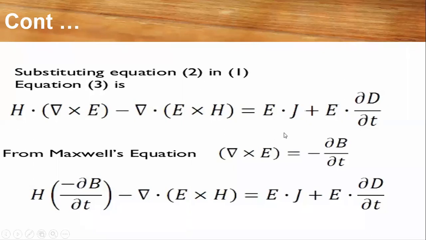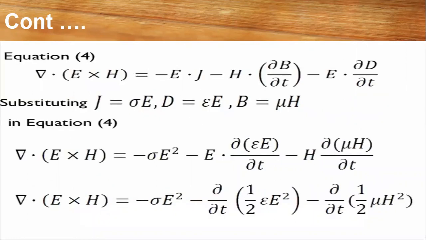Again, you can apply the vector identity and multiply with E as well as H. Again, you will get the same in rotating form. If you multiply initially with E and H, and later with the gradient, you will again get one of the equations.